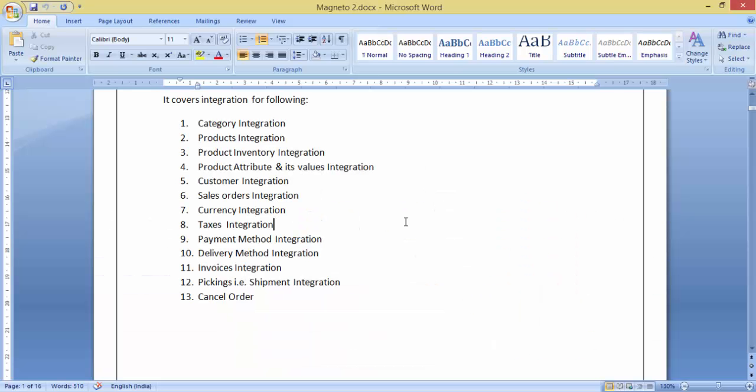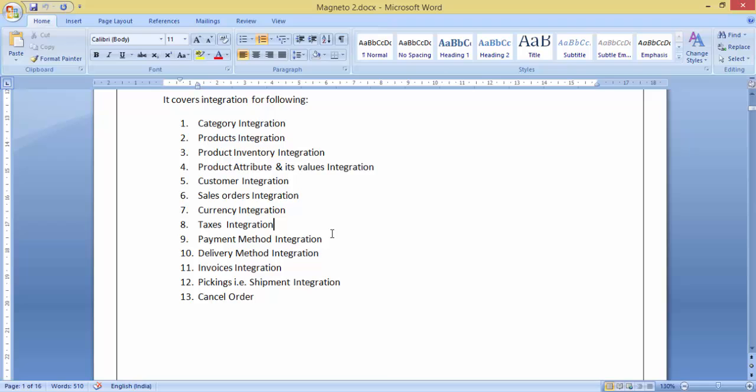Talking about the features, it provides different solutions for the integration like category integration, products integration, product inventory integration, product attributes and its values, customer integration, sales order integration, currency integration, payment method integration, delivery method integration, invoices, pickings, that is shipment, and cancel order.